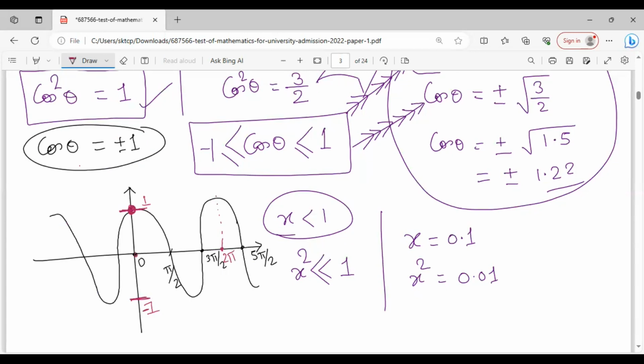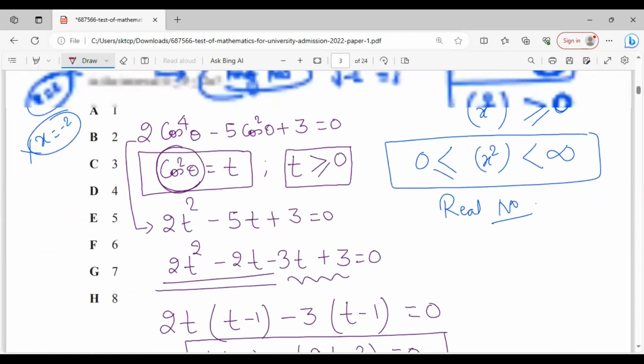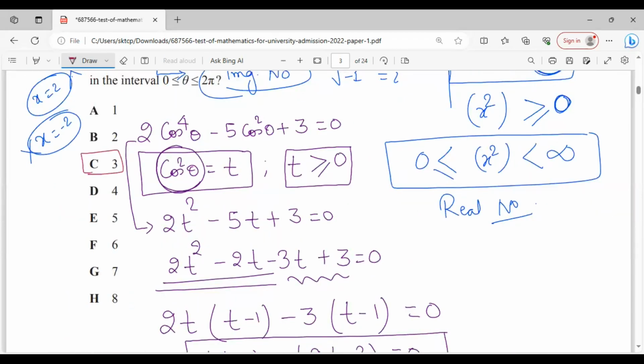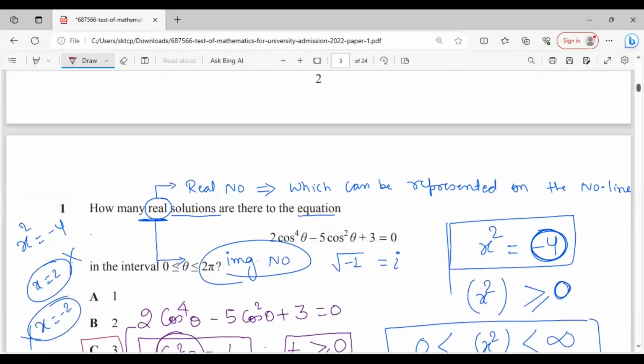So how many solutions? We are getting one solution at 0 itself. So you can write theta is equal to 0. We are getting minus 1 at pi. So the other possibility is theta is equal to pi. Where is the 1 again? It's at 2 pi. So we can say theta is equal to 2 pi. That's the solution lying from 0 to 2 pi, right? So what should be our answer? Our answer should be option C. That's the three solutions. So I hope you have understood this question in a very detailed and exclusive manner.